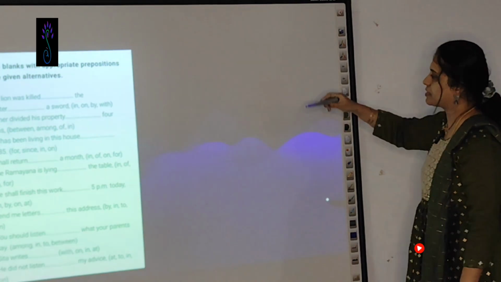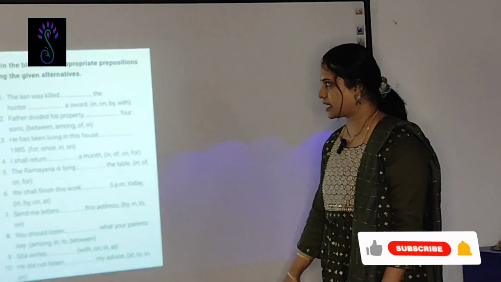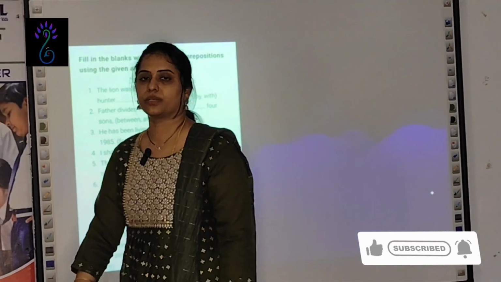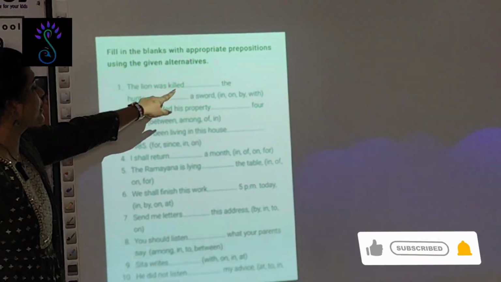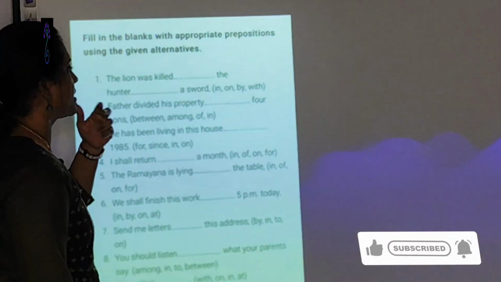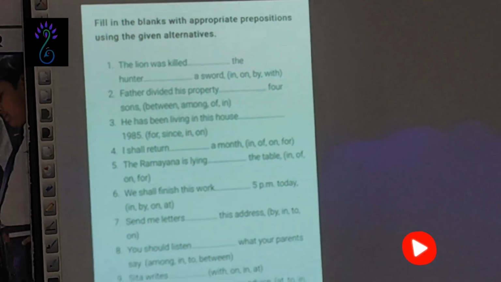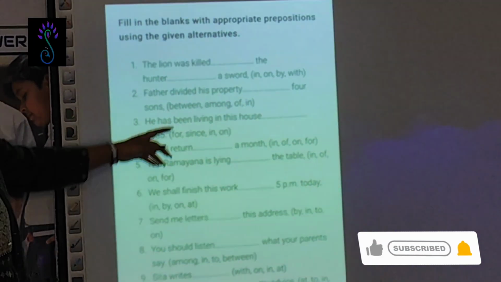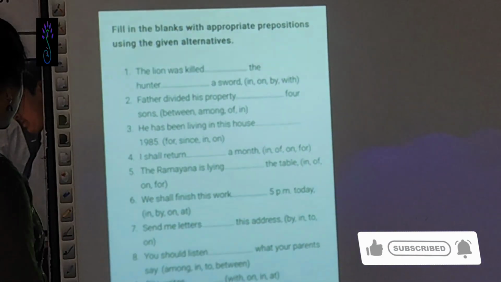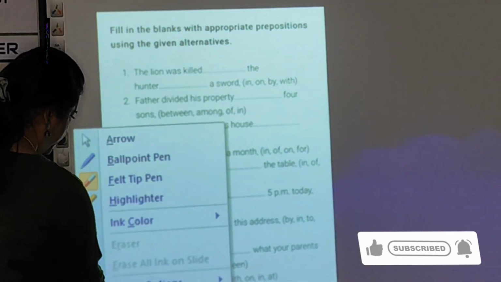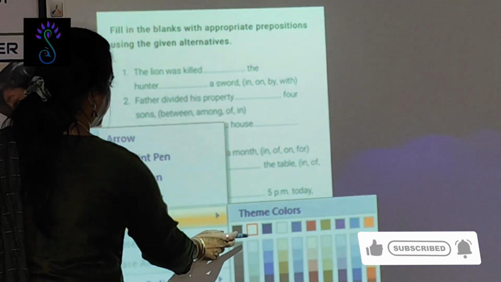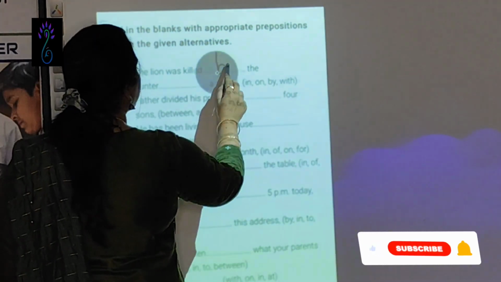This is the activity exercise given over here. We'll see whether you can do it or not. The lion was killed dash the hunter. Easy. Passive voice. Killed by the hunter. By the hunter dash a sword.